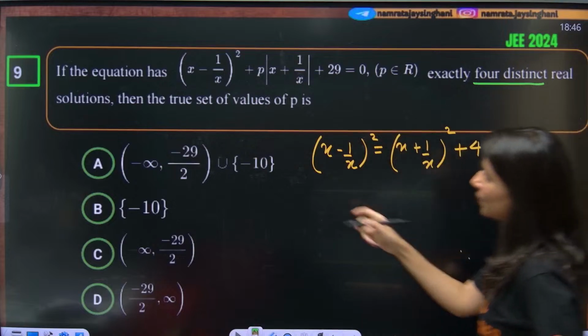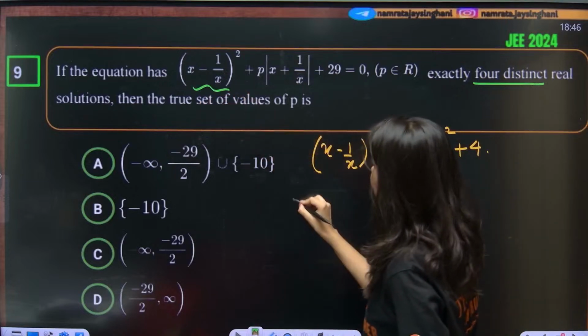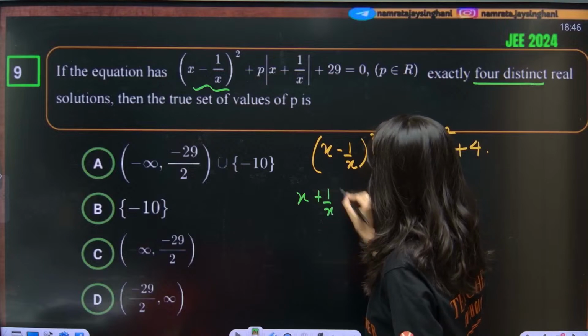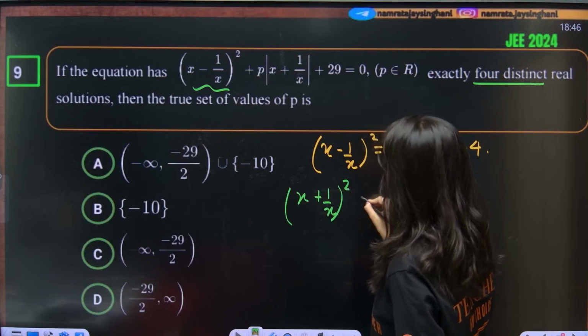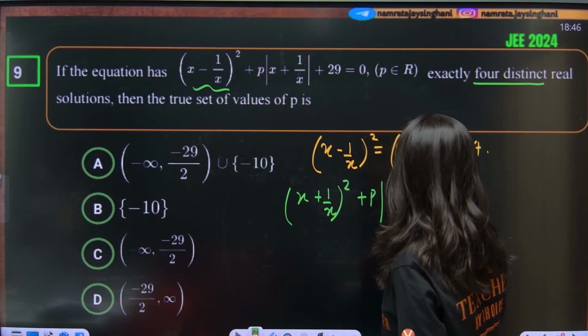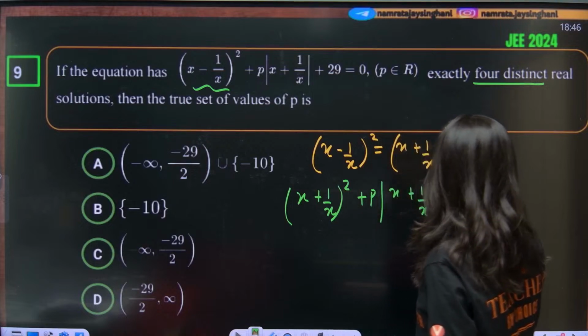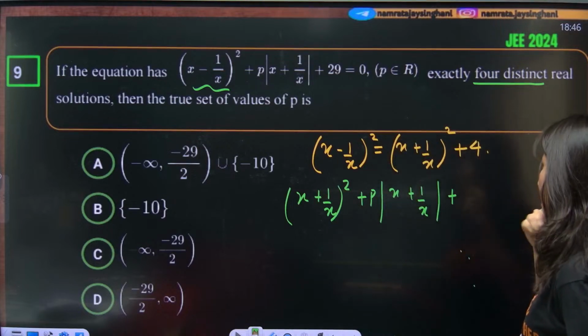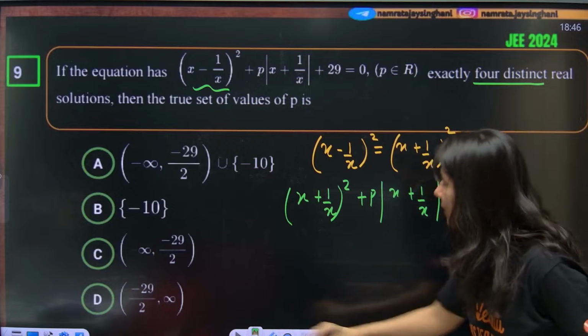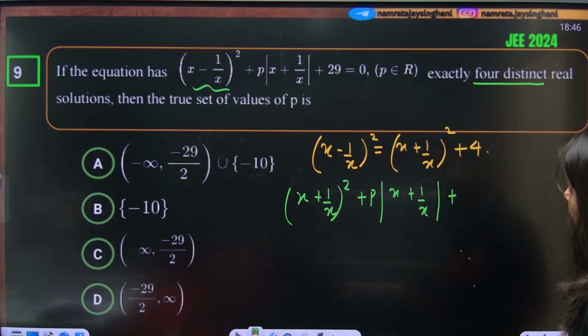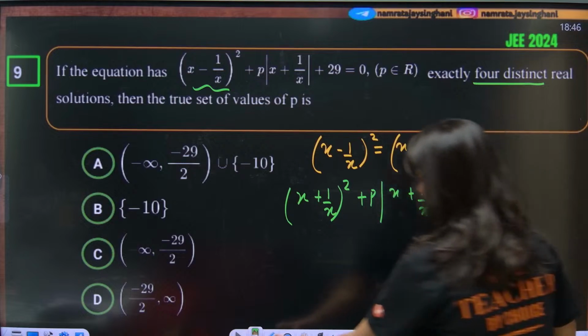So let's put this. This will be replaced by x plus 1 by x whole square plus p times mod of x plus 1 by x, minus 2, minus 4. No, this is minus 4, right?